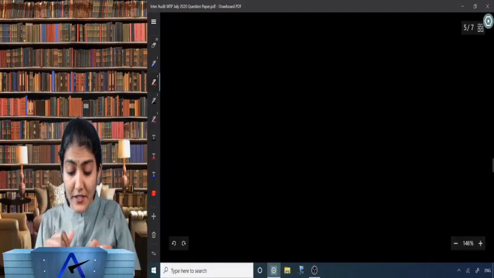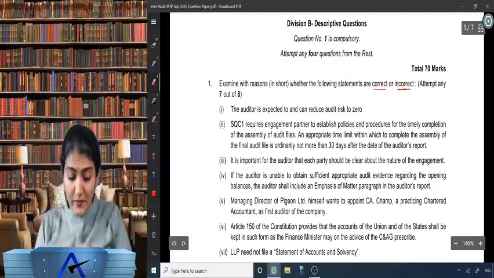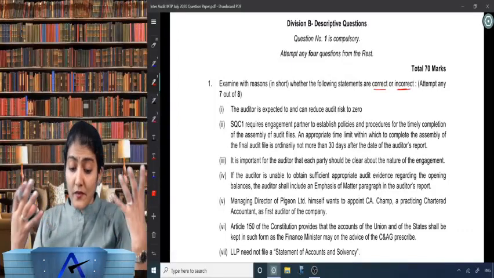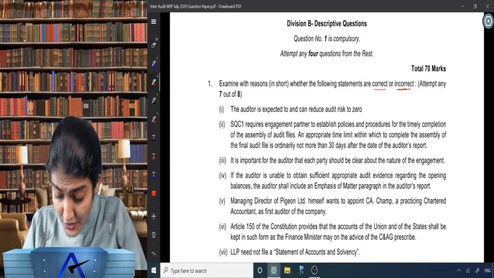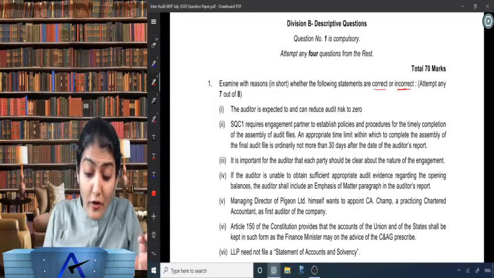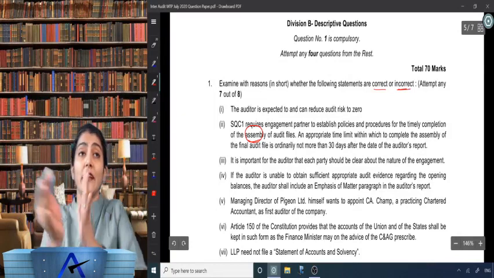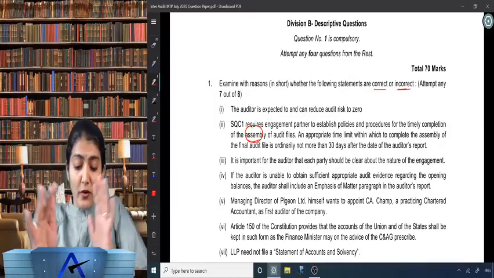Okay. Right. Coming to the next one, easy one, and a numerical one. SQC1 requires engagement partner to establish policies and procedures for the timely completion of the assembly of the audit file, the final preparation, touch-up of the audit file.